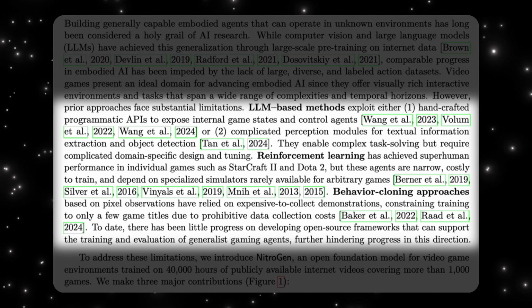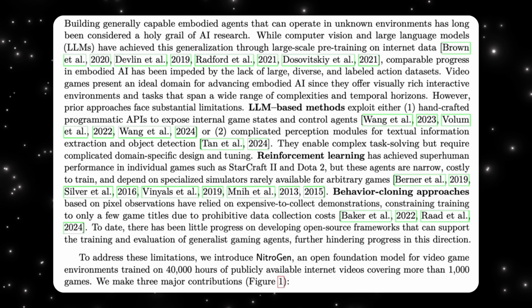There's also imitation learning, where AI learns by copying humans from gameplay footage. The problem is that collecting high quality demonstrations is expensive and time consuming. That limits training to just a few games. So for years, we've been missing something critical: a general, open, scalable way to train agents across many games. And that's exactly what NitroGen is trying to solve.